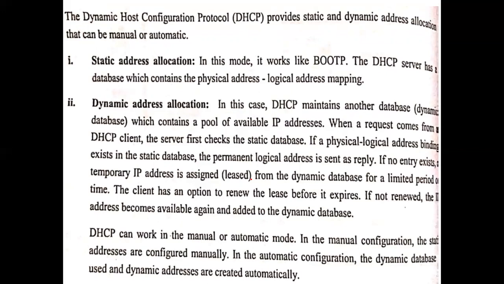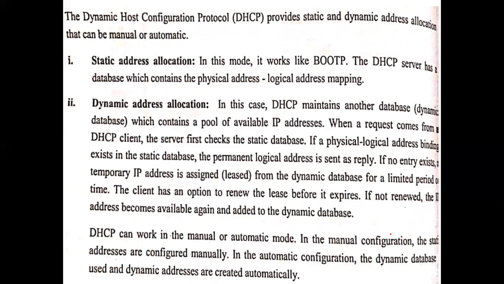But what will happen in the dynamic address allocation? In this case, DHCP maintains another database, the dynamic database, which contains the pool of IP addresses. So it contains all the IP addresses. When a request comes from a DHCP client, the server first checks the static database. Why is it checking the static database?